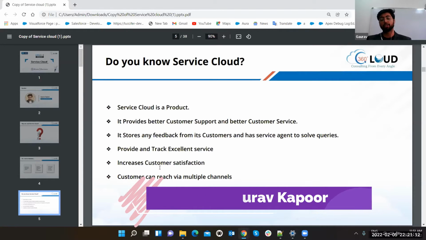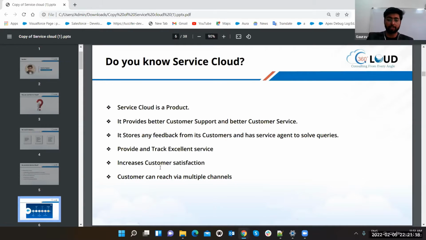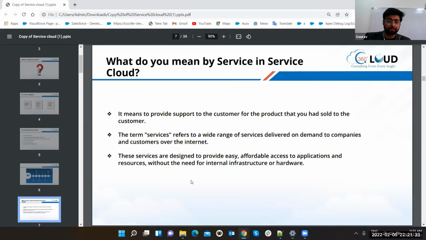Okay, so there are multiple channels. But what Service Cloud does, just like leads were a bottleneck for the Sales Cloud, there is an object which is creating a bottleneck for all the services in the Service Cloud that we are going to discuss very soon. So this is the main feature of Service Cloud: service console, knowledge base, service control, social customer service, live agent, mobile platform, service cloud communication. So that's what we are going to discuss.